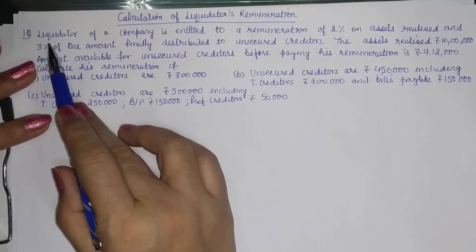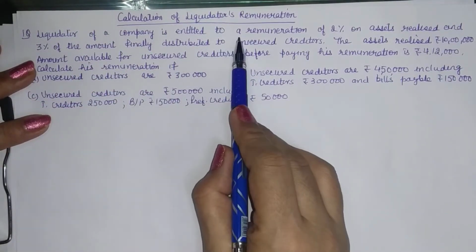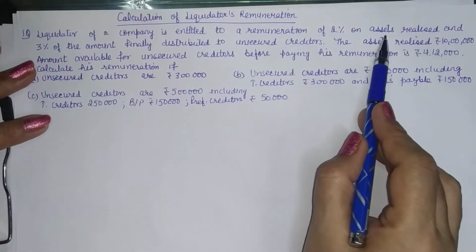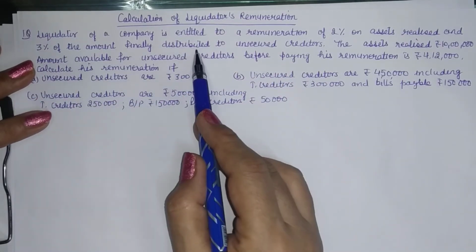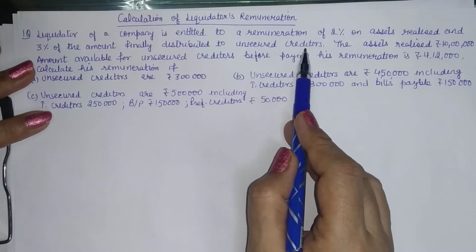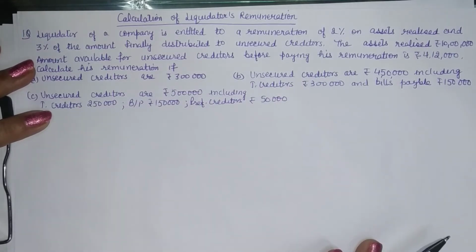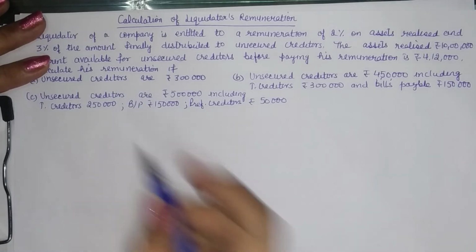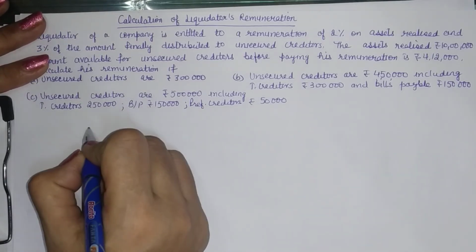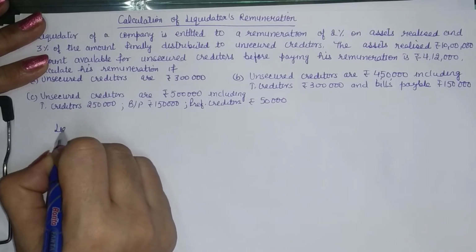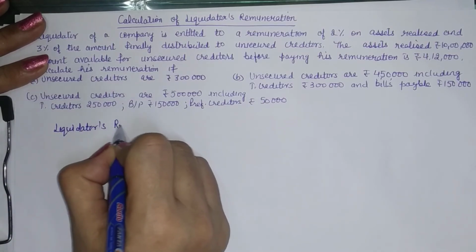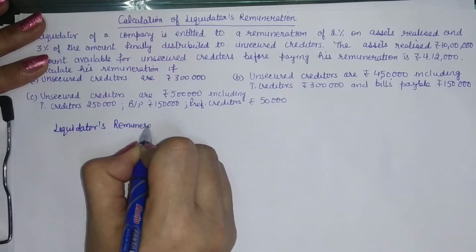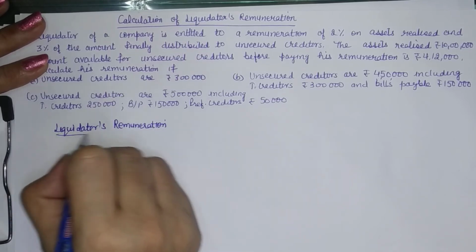Now, the liquidator of a company is entitled to a remuneration of 2% on assets realized and 3% of the amount distributed to unsecured creditors. So you are to take up 2% of assets realized and 3% of unsecured creditors' payments. That means the liquidator's remuneration has two components.